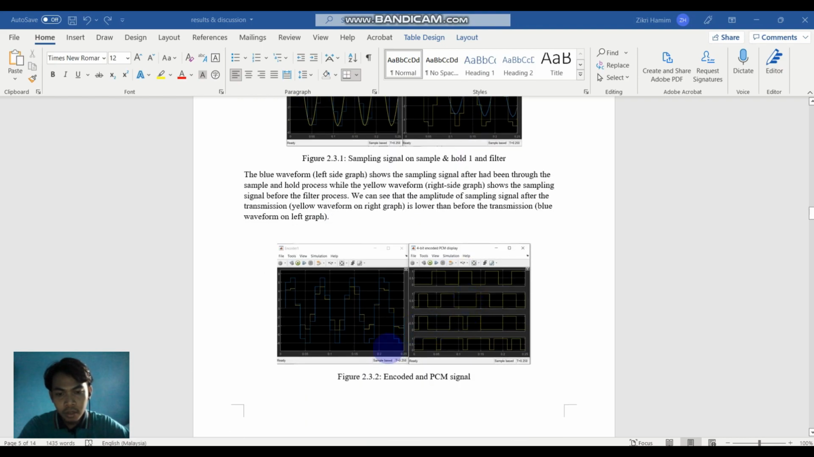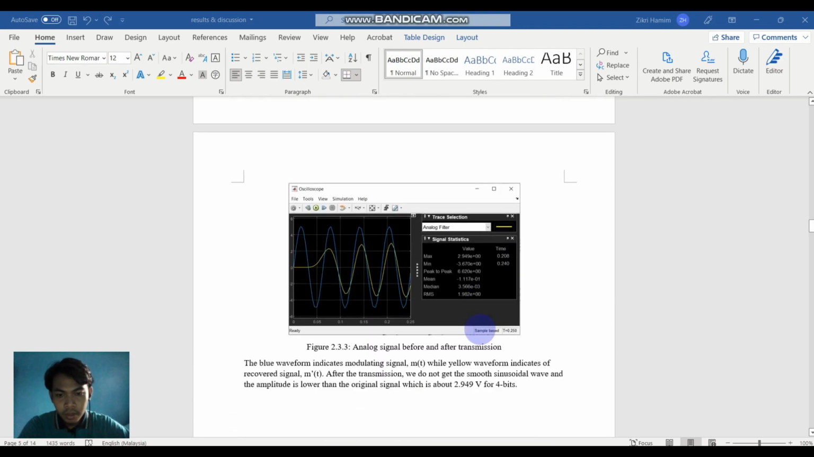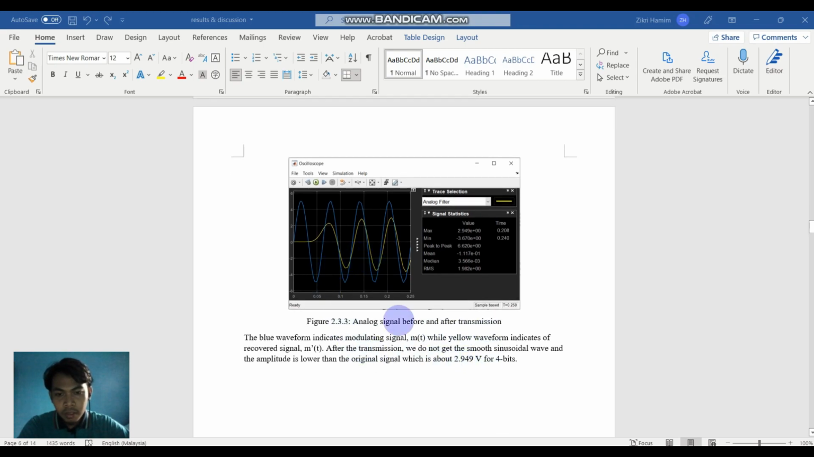The next is for the encoded and the PCM signal. So here the result. And lastly is for the analog signal before and after the transmission. From this graph, we observe that we do not get a smooth sinusoidal wave. This is because we have ripple on the peak of the signal for both the modulating signal and the recovery signal. Also the amplitude is lower than the original signal, which is about 2.949 volts, while the original signal is 5 volts, so it is much lower than the original signal.